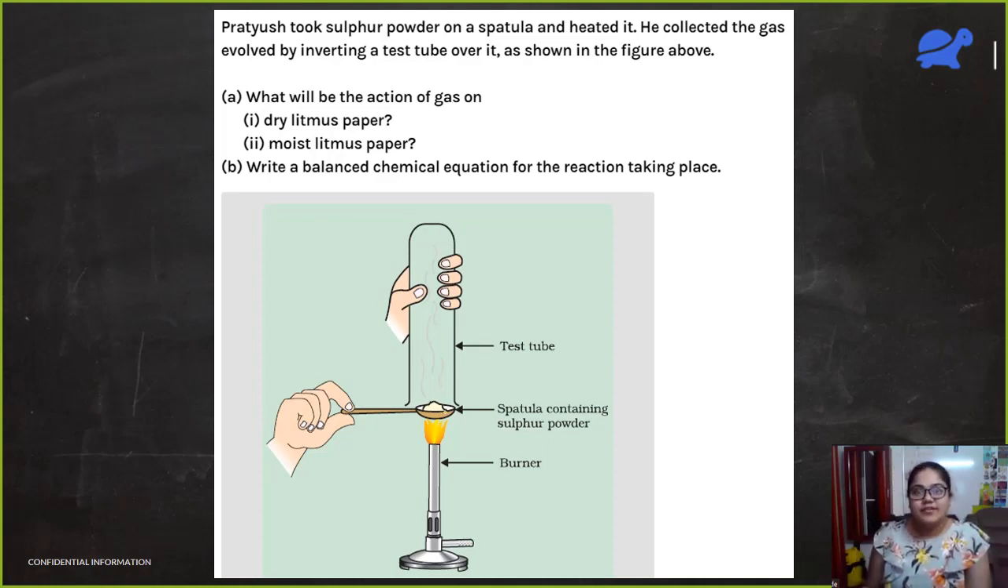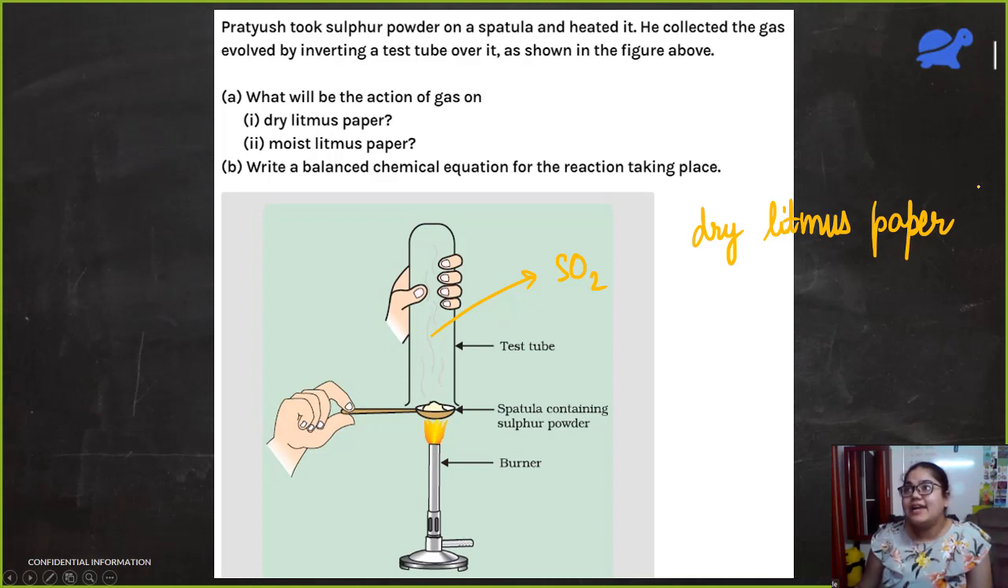We took sulfur and we are heating it. We are collecting the gas. So the gas that is being collected here is nothing but sulfur dioxide. Now, first part is what will be the action of this gas on dry litmus paper? So when we have a dry litmus paper,